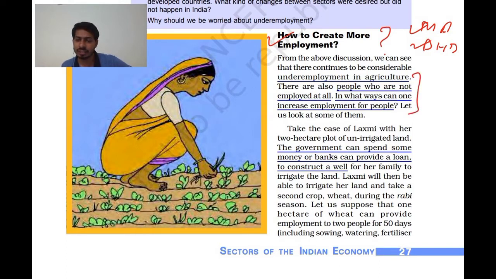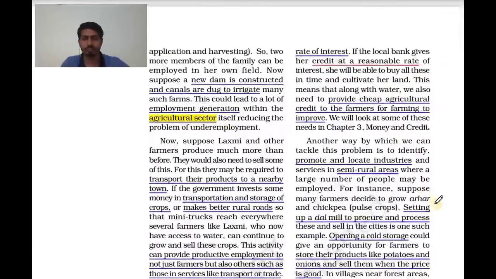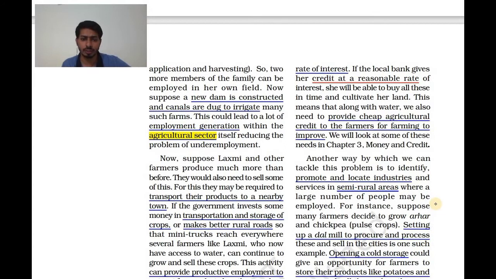So the government can spend some money or banks can provide a loan. So here two things: government can spend some money and banks can provide some kind of loan to construct a well. Okay, so we'll see in the next paragraph what kind of works people can start and they can generate more income. Okay, so two more here, what is given? So two more members of the family can be employed in their own field. So this you can read by your own.